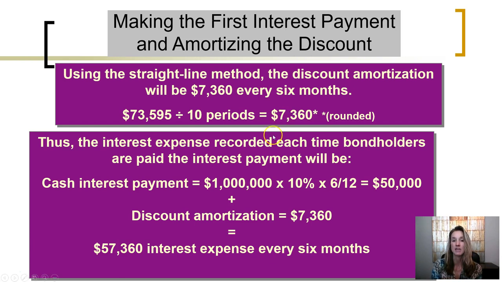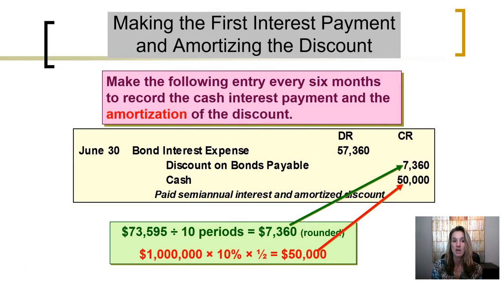The interest expense recorded will be the $50,000 that is actually paid to the bondholders, calculated as the $1 million par value times the contracted stated interest rate of 10% for half of a year, 6/12, $50,000. Plus an additional $7,360 of the discount is recorded as expense as well. Total interest expense every 6 months will be $57,360.